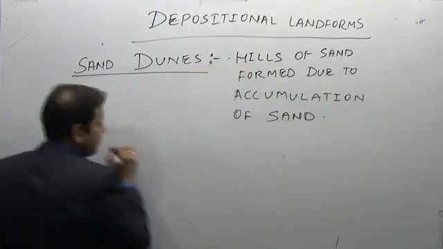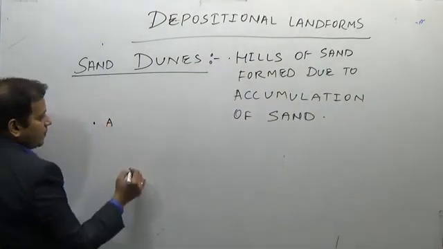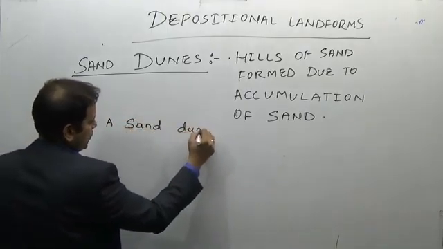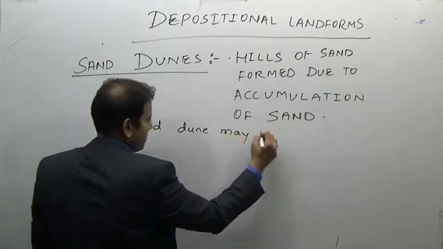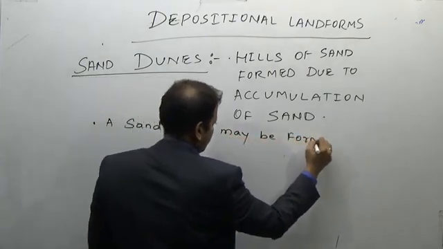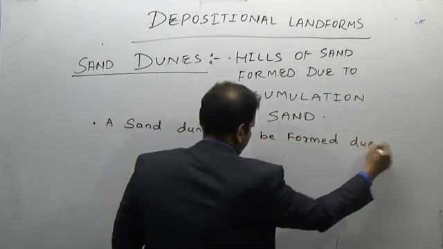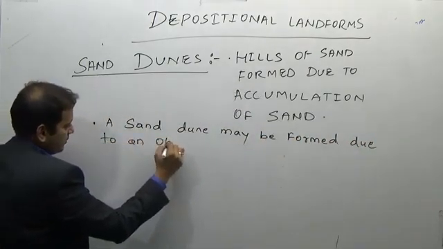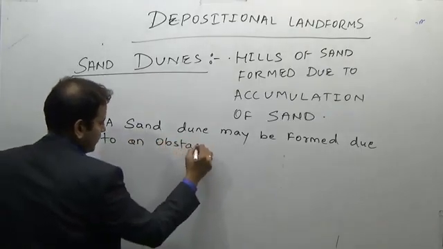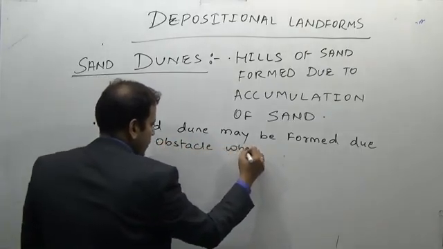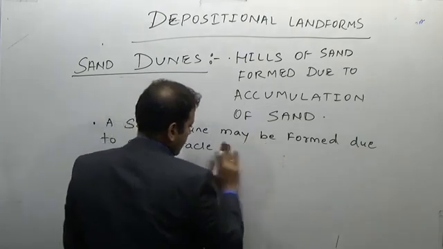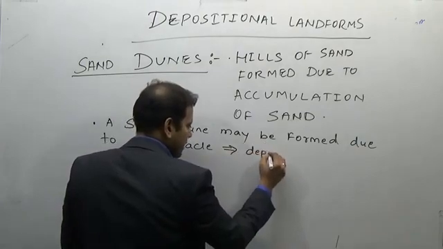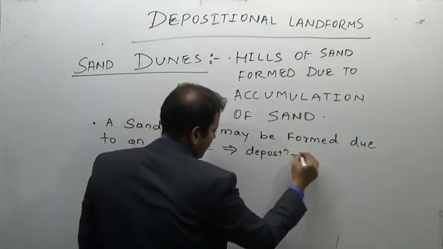A sand dune may be formed due to an obstacle. That means due to an obstacle there will be deposition, and then this deposition will grow.